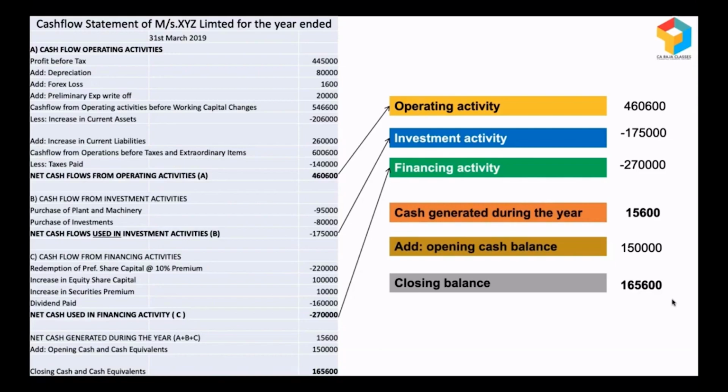But you should also be very cautious, because sometimes businesses will be showing a good amount of profits, but cash flows from operating activity will be negative. It's because most of their sales are locked with the customers, or most of the money is locked in the inventories. So because of that, cash flows are not happening, and they'll be struggling. So for a healthy business, what is required is a positive cash flow from operating activity.